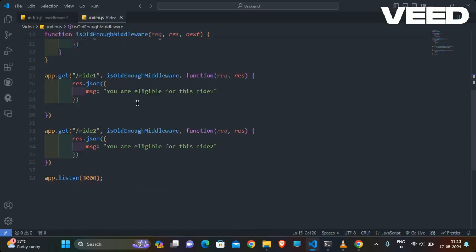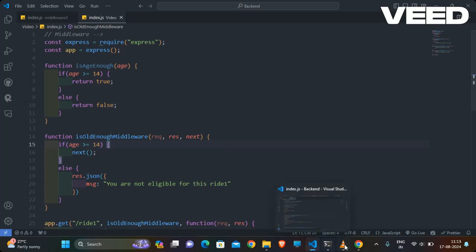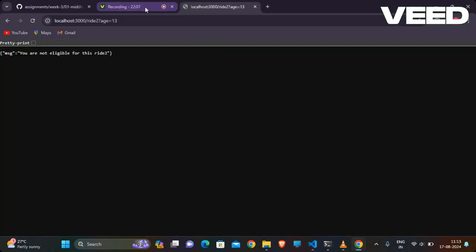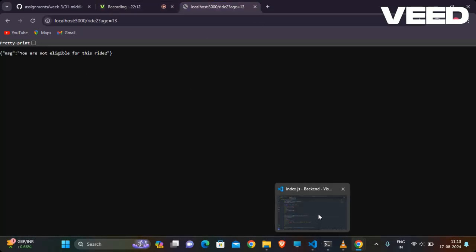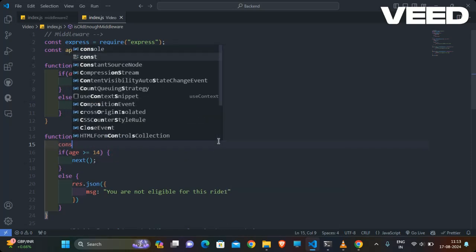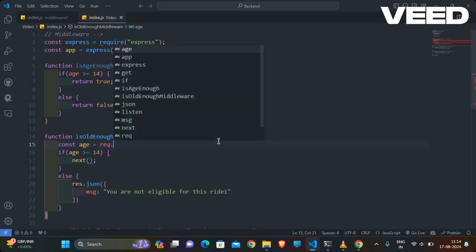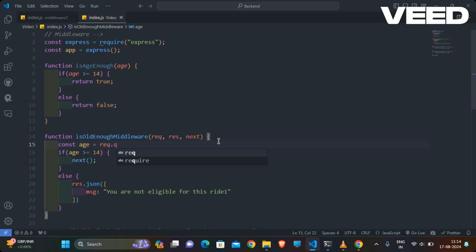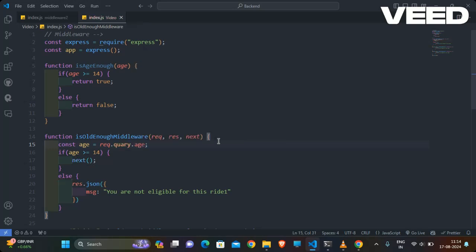I think I am making that same mistake again. So just check here. In the previous time we were doing request of age is equal to request with that query parameter, query dot age of our person.